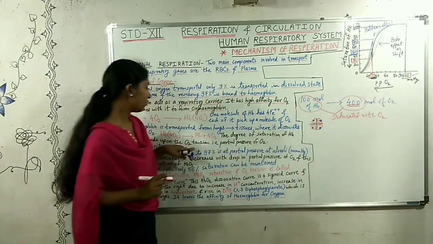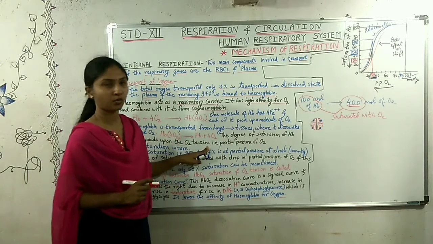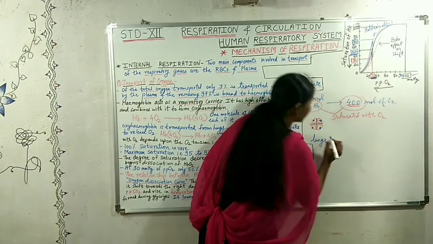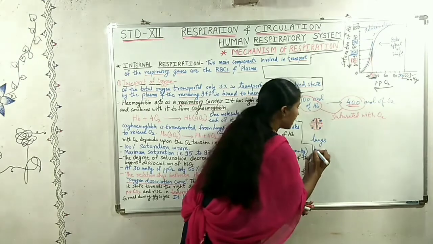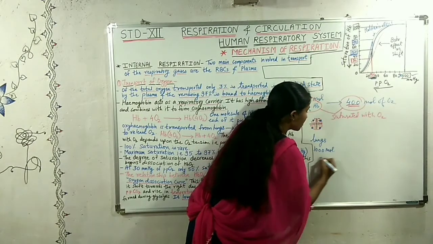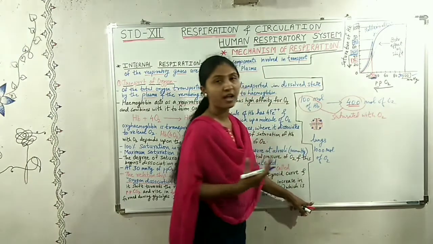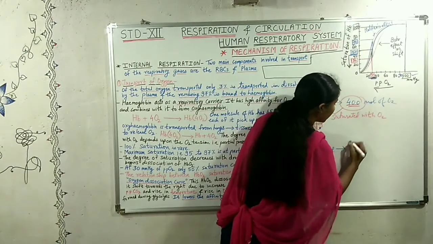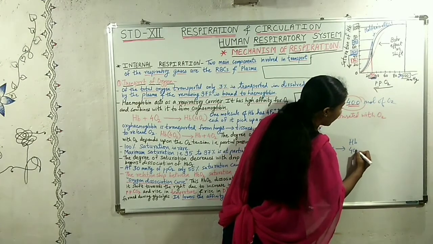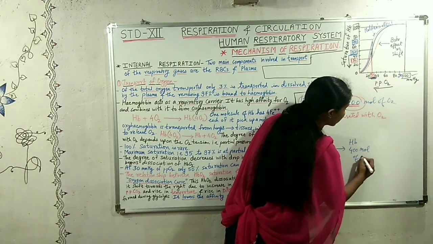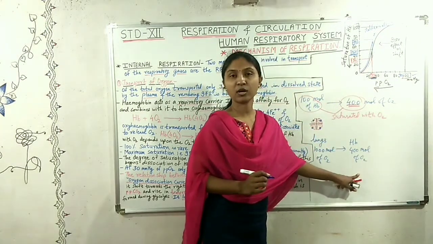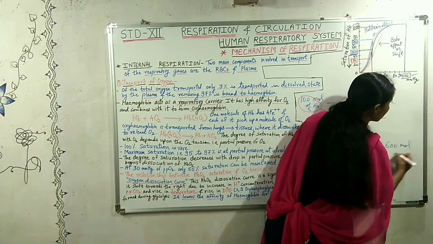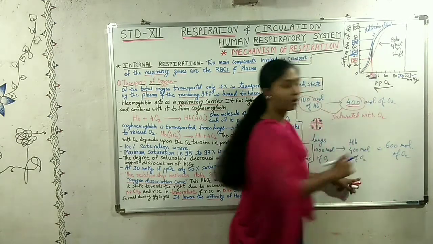Now here, what is this oxygen tension which is mentioned over here? Suppose the lungs have about 1000 molecules of oxygen, for example. Now from these, the hemoglobin takes up 400 molecules of oxygen. So the remaining will be 600 molecules of oxygen. These will not be used.